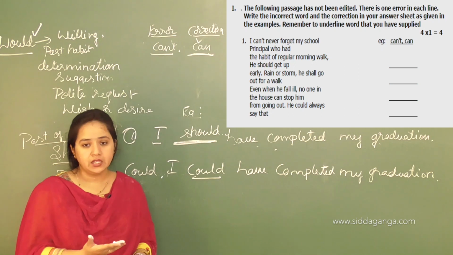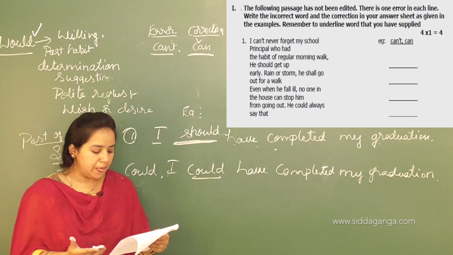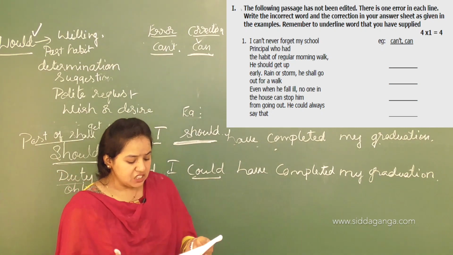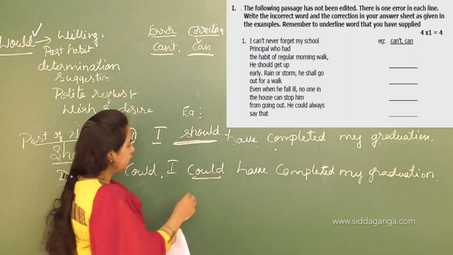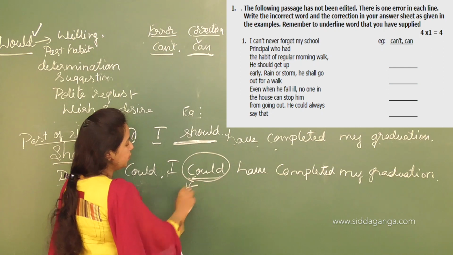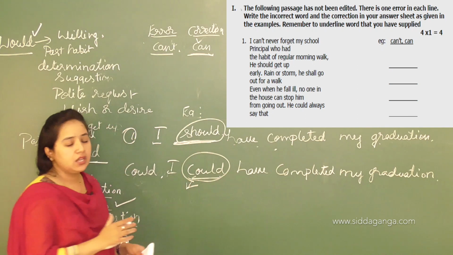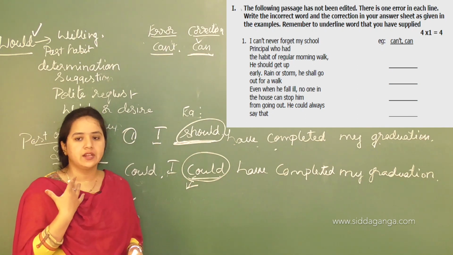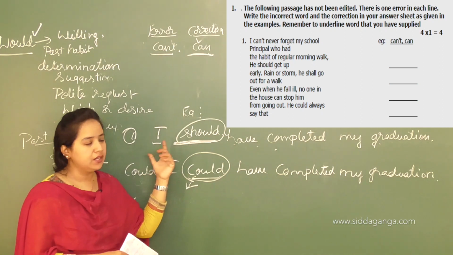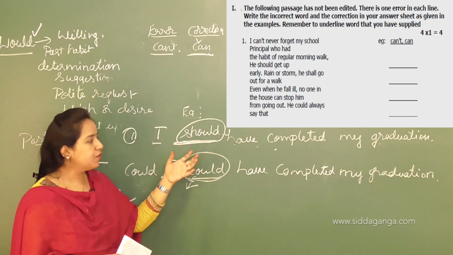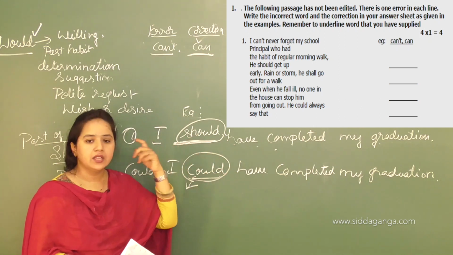I needed to complete my graduation, but because of that choice I haven't completed it. So there was a choice in the past, but I chose not to complete my graduation. Here the modal auxiliary verb "could" is used for a choice, or rather because I am not interested. It depends upon my interest. So instead of saying "I haven't", we use "I should have completed my graduation."